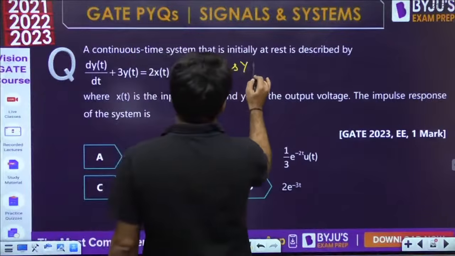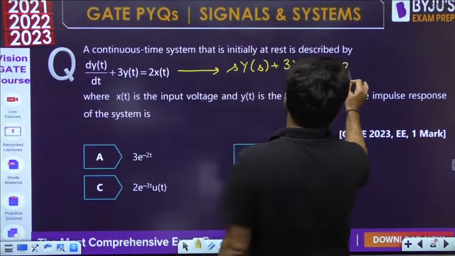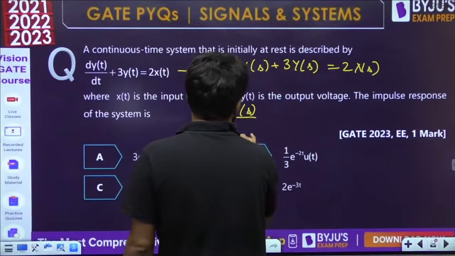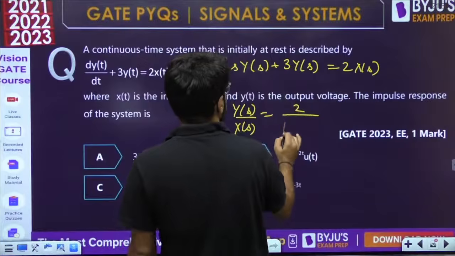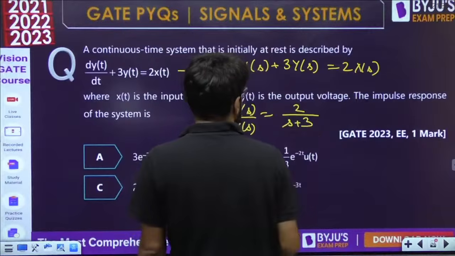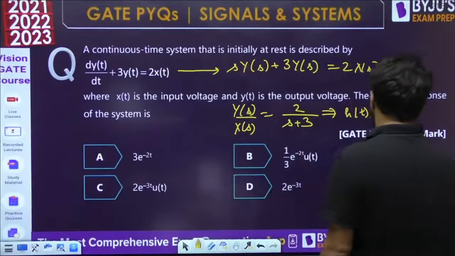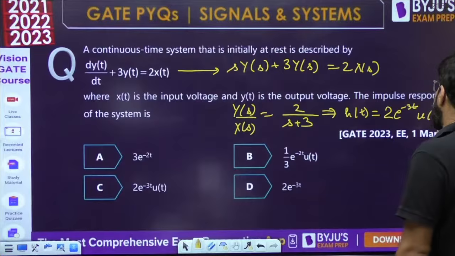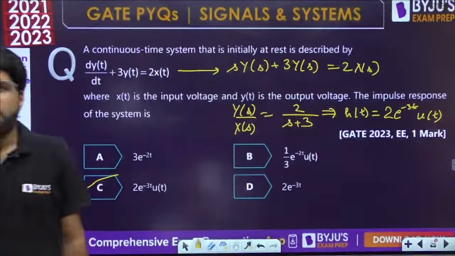So the Laplace transform of dy by dt is sY(s), plus 3y(t) gives 3Y(s), equal to 2X(s). So what is the ratio Y(s) upon X(s)? On the right side, 2 remains. From here you will take s plus 3 to the other side. So what is the impulse response? 2 upon s plus 3. Remove the 2: 1 upon s plus a gives e power minus a t u(t). So e power minus 3t u(t) into 2. Okay, option number C.